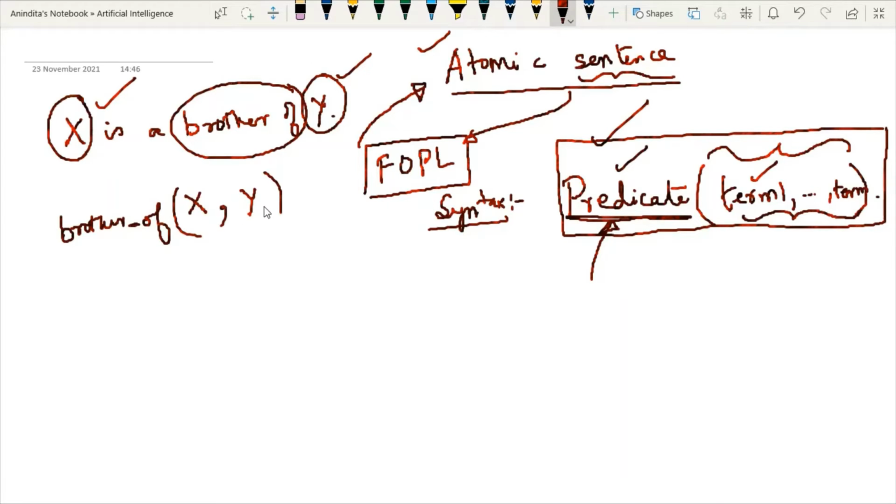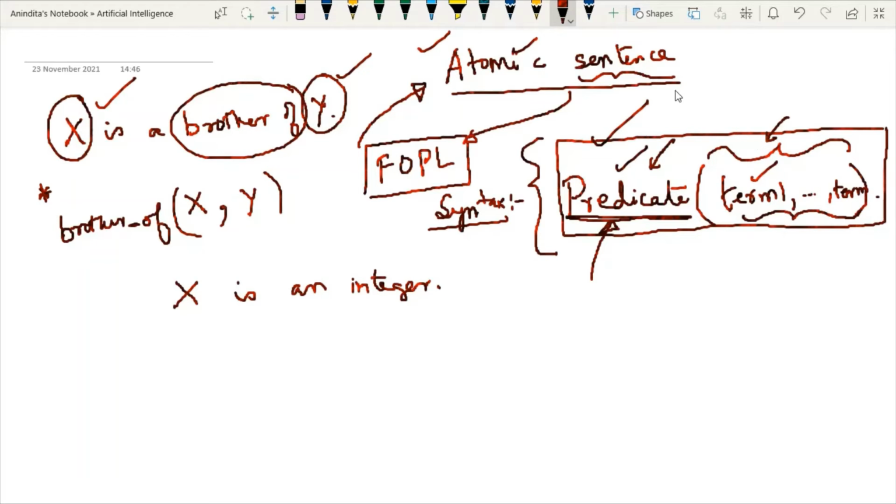Now you can ask me one question, that is, what is the concept of predicate? It is not clear. Now I am giving you one trick. So this is the simple implementation, but in order to understand this implementation in more details, I am giving you one good example. See, say there is one sentence which is written as X is an integer, right? So this is atomic sentence. Okay. Now, how to represent one atomic sentence? You have to write the predicate and then the terms.